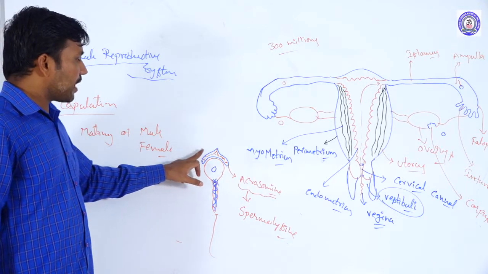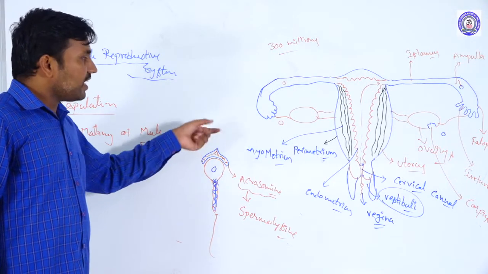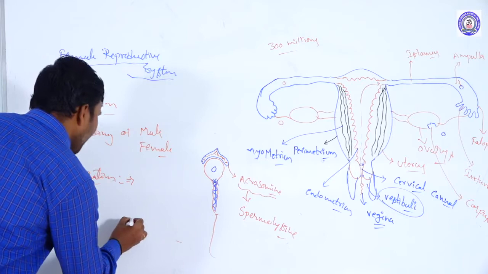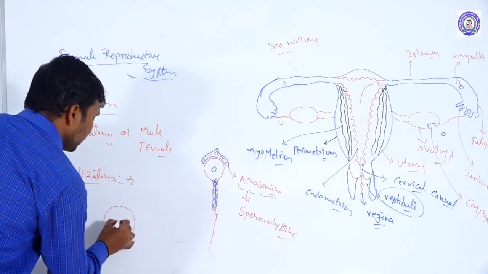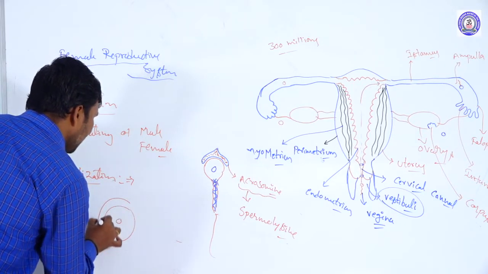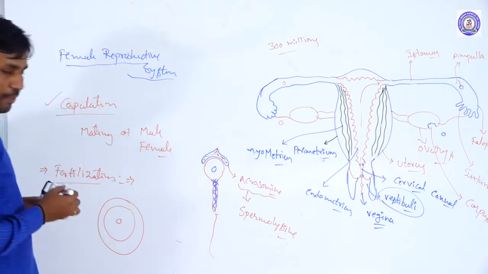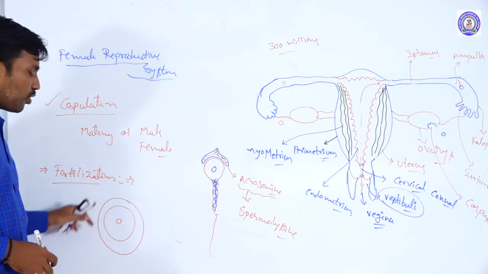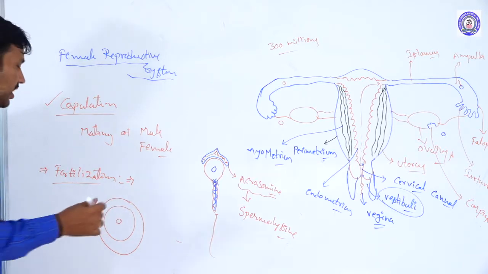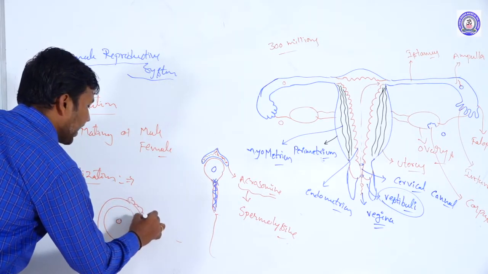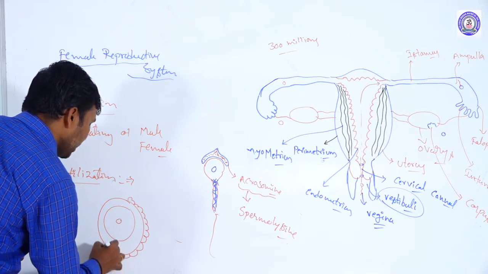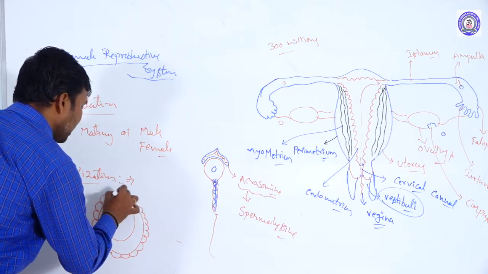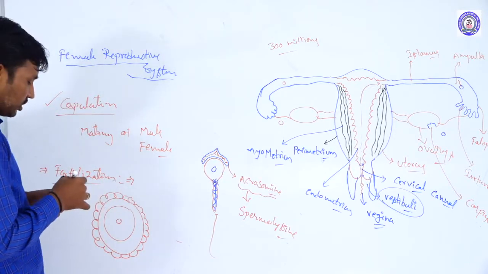Whenever this spermolysine is released, we know that the ovule is externally covered by the zona pellucida. It is a polysaccharide, a hormonal structure. It is formed by the granulosa cell secretions, and around it granulosa tissue is present in a number of rows.